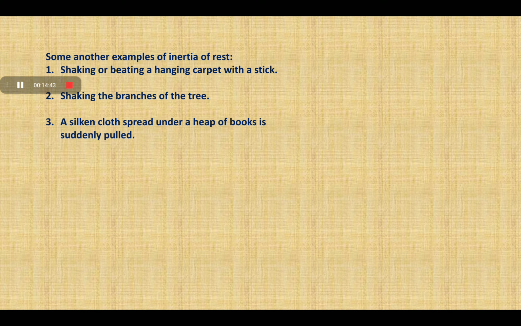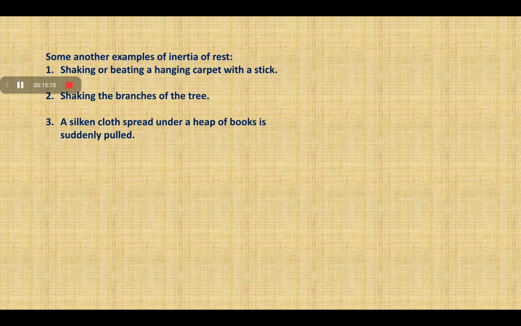The second example is shaking the branches of trees. Let us consider the initial condition. Initially, the branches of the trees and the fruits or leaves hanging on them are in the state of rest. When the branches of the trees are shaken, the trees are in the state of motion, while the fruits or the leaves remain in the state of rest.